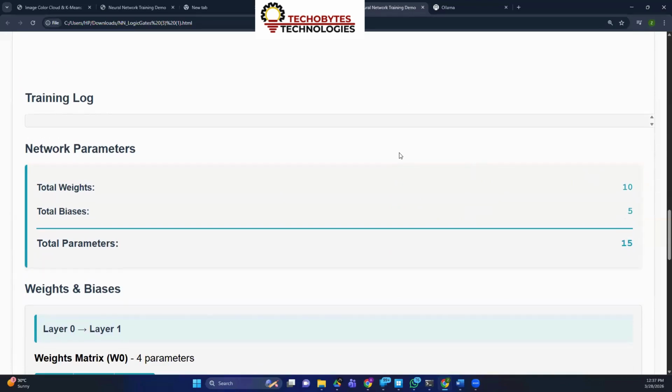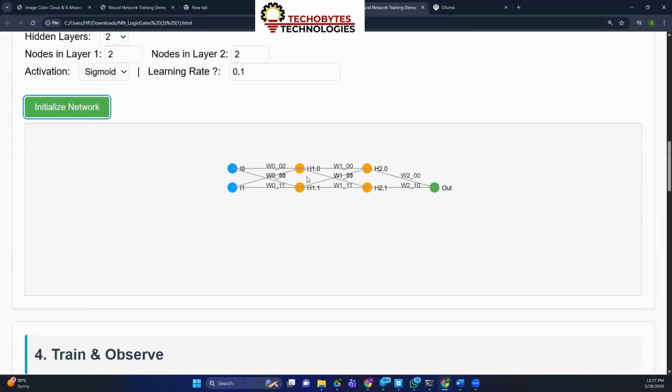Let's go to the neural network. Every node is associated with one bias, right? Let's break it down: one bias, two bias, three bias, four bias, and along with your output there is one more bias. That is basically five biases. And weights are the number of paths. One path, two, three, four: in this layer you have four weights.